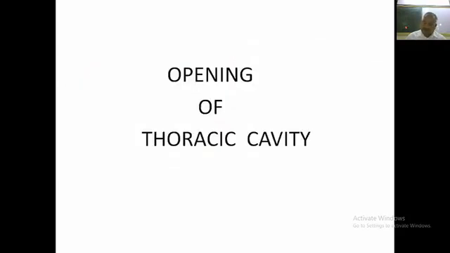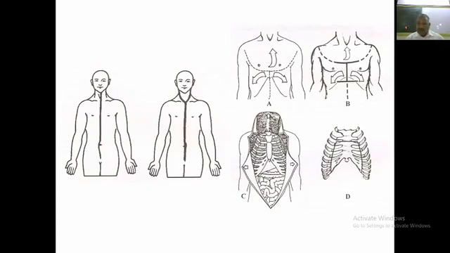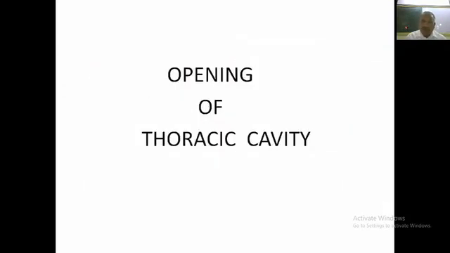Opening of thoracic cavity, as given in this picture, straight incision. All this job is done by the morticians, though it should be done by doctors, but in our setup mostly it is done by morticians. Opening of thoracic cavity, the aim is to inspect what is the cause of death.